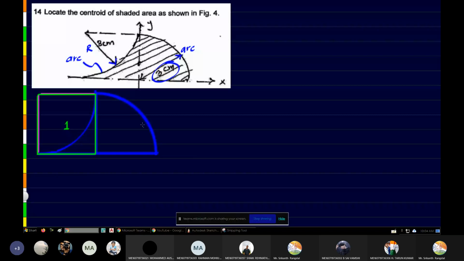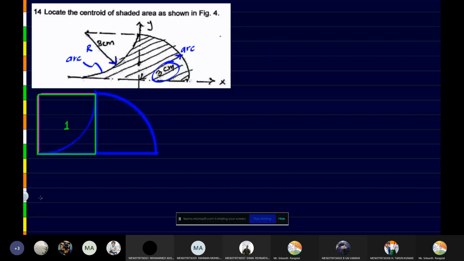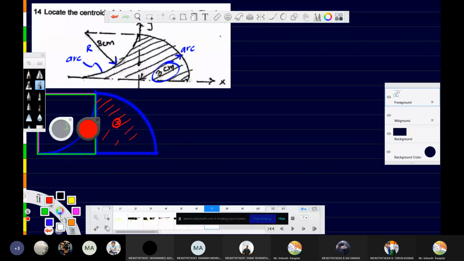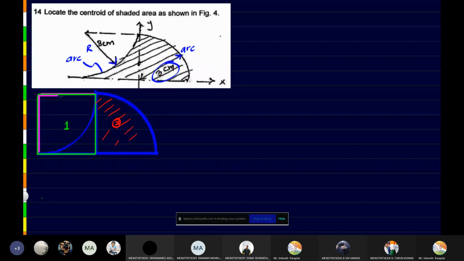Hello. So here we have this square, and next this diagram here you can see this is a quarter circle. So let me call it as 2, and then the last one. Take a different color for this. Okay. So the next one here is a quarter circle in this shape. This is to be cut away.